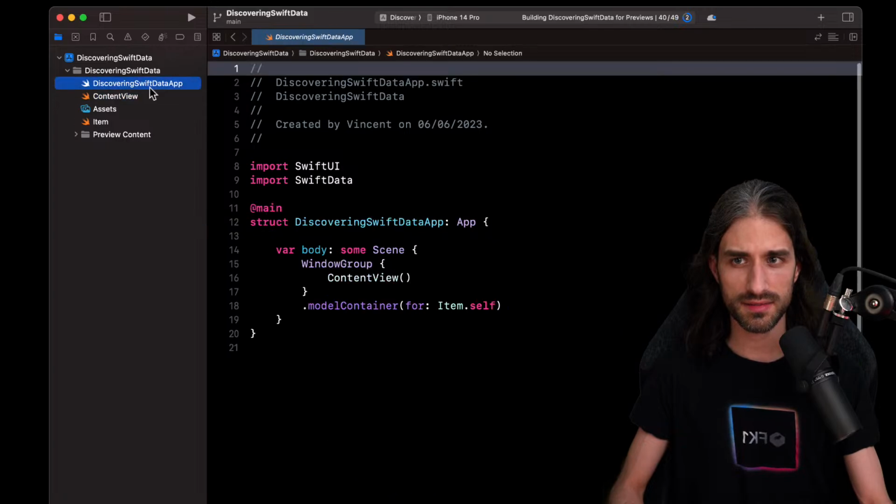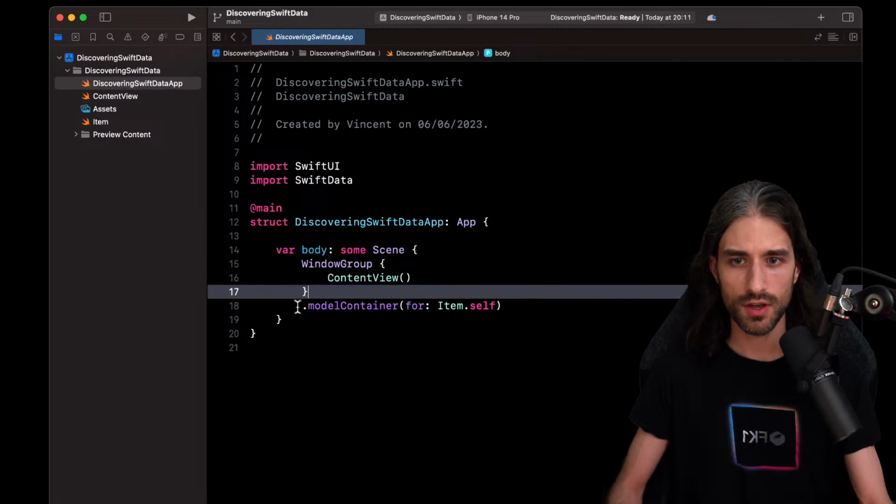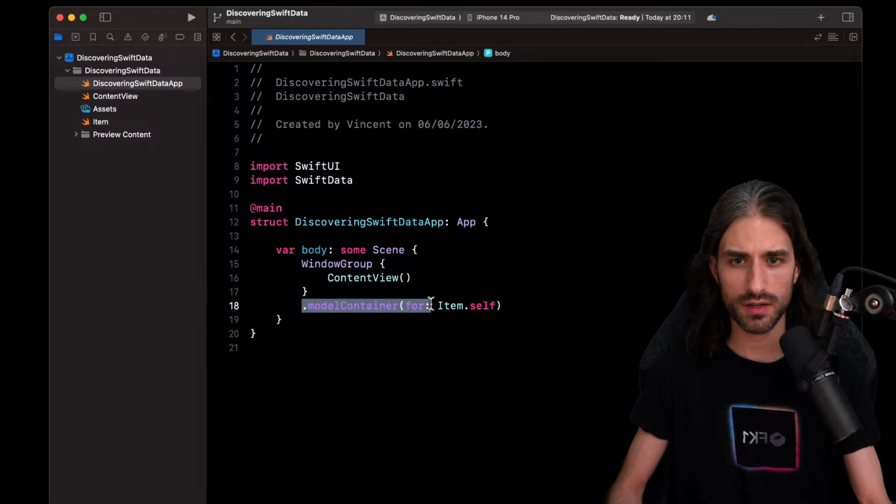So let's go to the top level. We have our app, so Discovering SwiftData app. We can see that we have basically the same thing as a standard SwiftUI app. The only difference is that we have a model container being attached to the window group. So we're going to take a look at what this model container stands for.